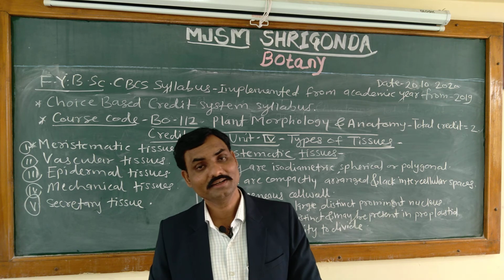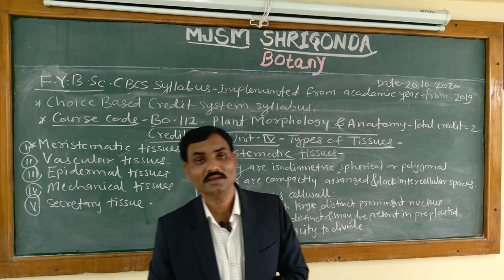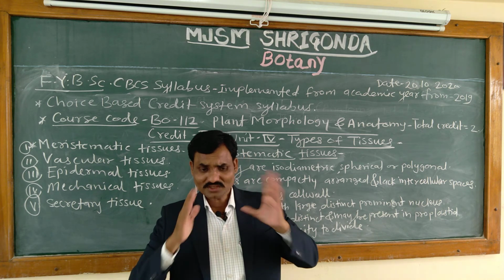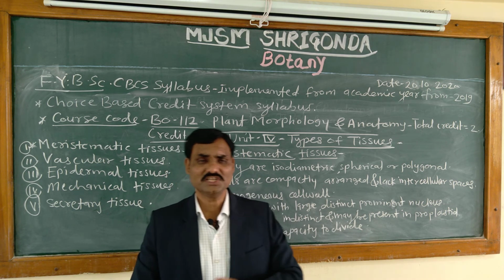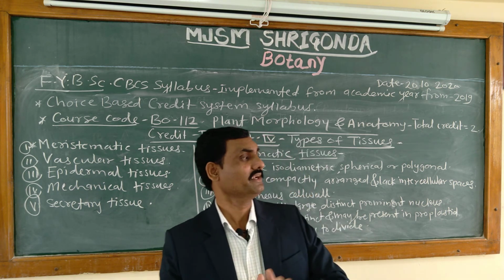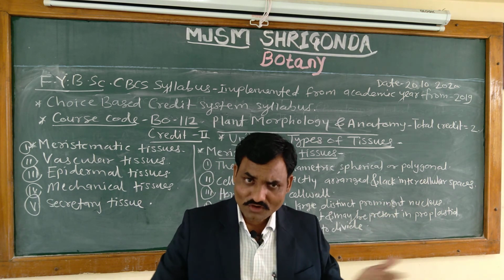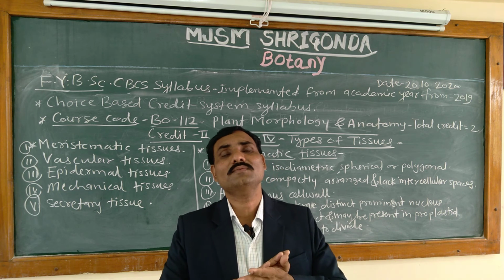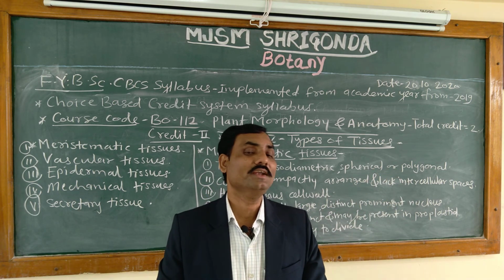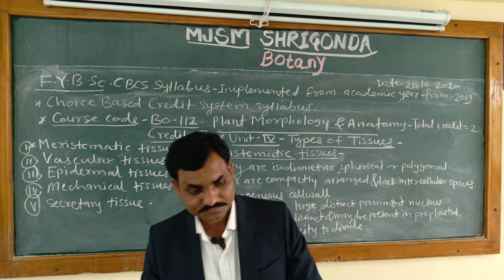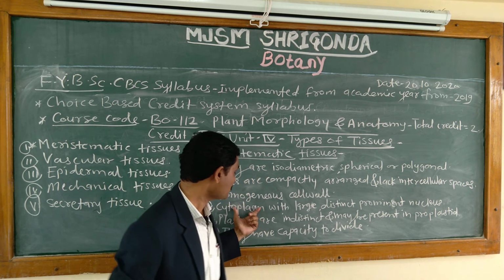It is a very important characteristic feature of the meristematic tissue. Then vacuoles and ergastic substances are generally absent. There are no intercellular spaces, no vacuoles, and ergastic substances are also absent in these meristematic cells or tissues. Then what about the next characteristic feature?